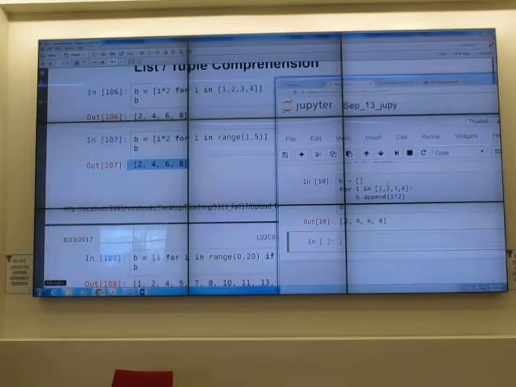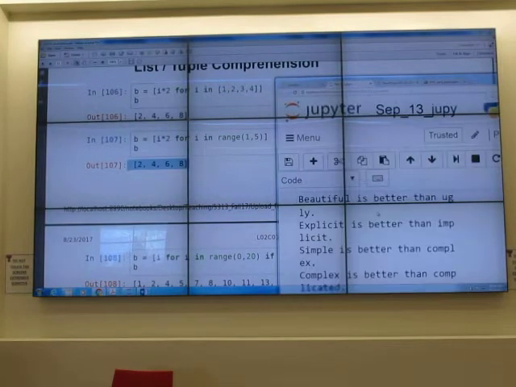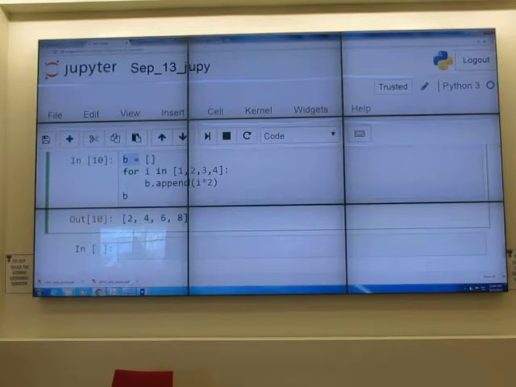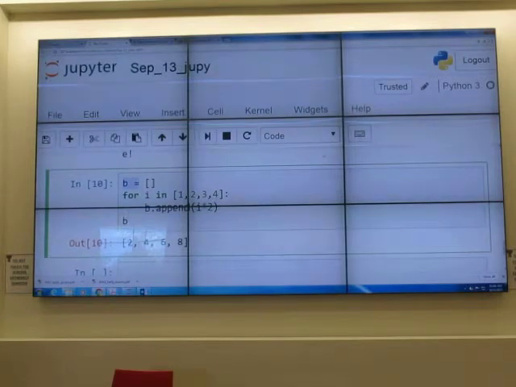Is it the same thing? 2, 4, 6, 8. Yeah. Can you explain that colon thing again? Let's take a look at this one first, okay? Look at this for loop. First, I put b equal to, is it too small or large enough to see? Yes. So this is the equivalent for loop. I put b equal to open and close bracket. This means it's an empty list. Okay, b is an empty list.